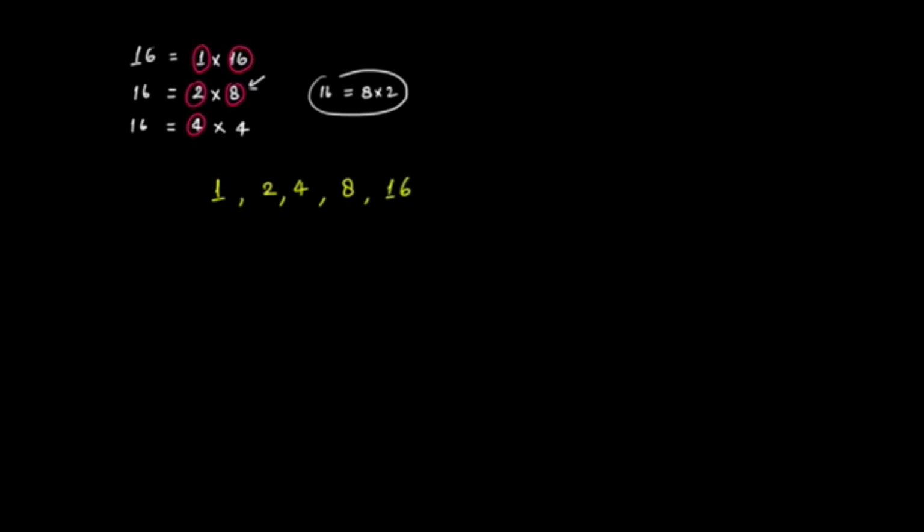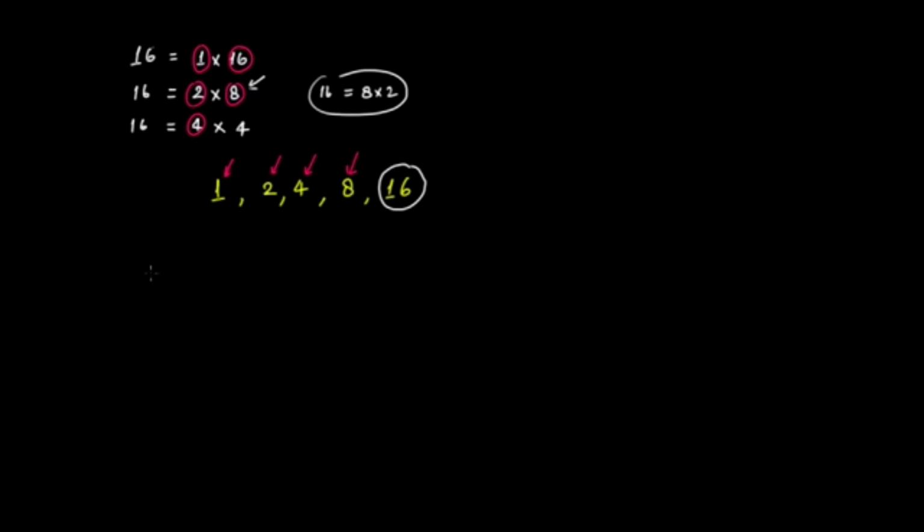So we know that the number itself is a factor of the number. In this case, 16 is the number, and if we have to find its factors, that number itself would be a factor of it. These numbers, 1, 2, 4, and 8, are the proper divisors of 16.